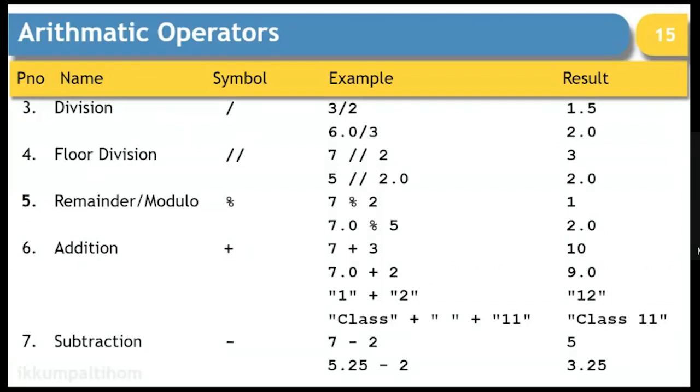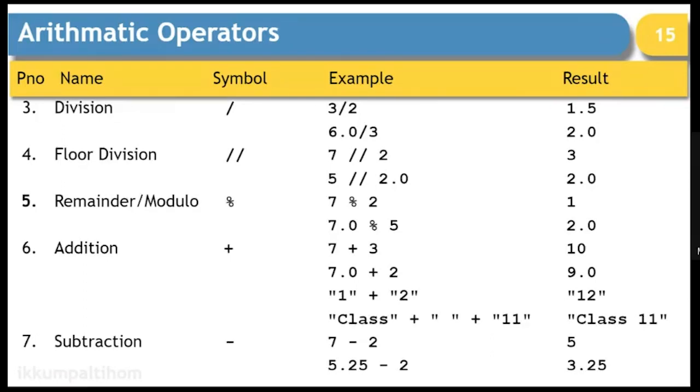Then you have the remainder operator, addition operator, and subtraction operator. While giving the examples of division, floor division and remainder modulo, I did not take any string over there, because string operations do not support any of these operators.